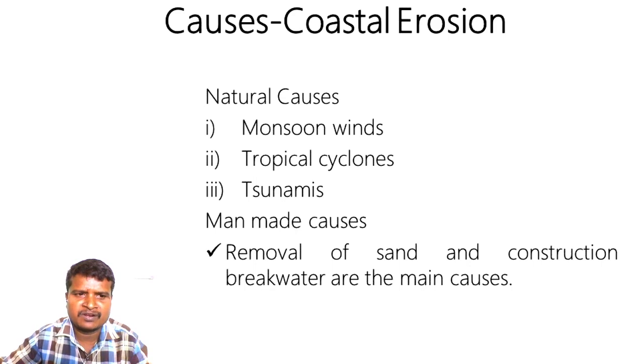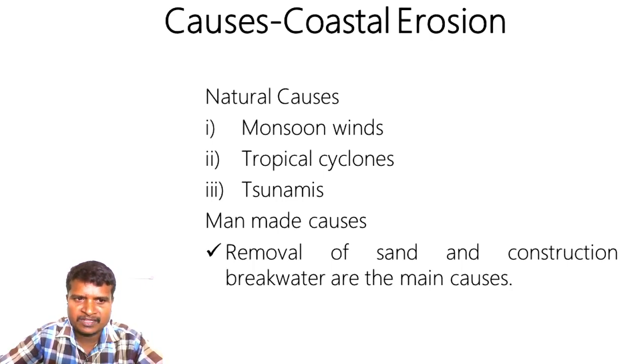The low pressure which takes place in the Bay of Bengal is the main cause for these tropical cyclones, due to which the east coastal area of India experiences problems, especially the states in the east coast of India, starting from West Bengal to Tamil Nadu: West Bengal, Odisha, Tamil Nadu and Andhra Pradesh. These are the four states which suffer a lot due to tropical cyclones.